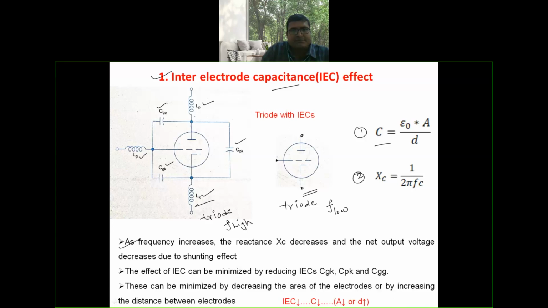The effect of inter-electrode capacitance can be minimized by reducing the inter-electrode capacitance values C_GK, C_PK and C_GP. These can be minimized by decreasing the area of the electrodes or by increasing the distance between the electrodes. That is, the inter-electrode capacitance effect can be minimized by reducing the capacitor value, and this can be done by reducing the area of the plates or increasing the distance between the plates.